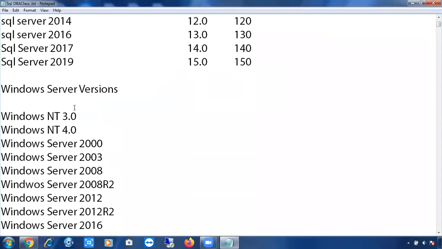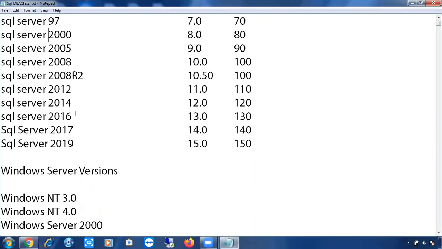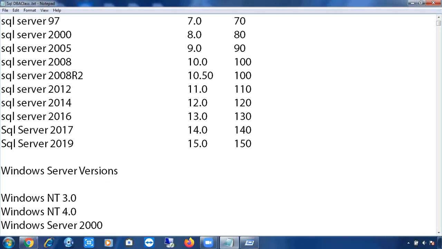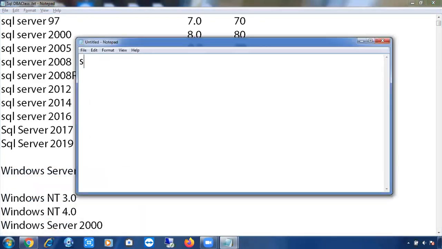Can anyone tell me on which Windows Server versions I can install SQL Server 2008? 2003, 2008 and 2008 R2, 2012, 2012 R2.